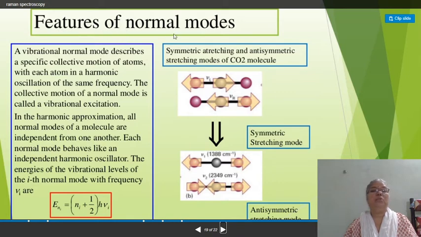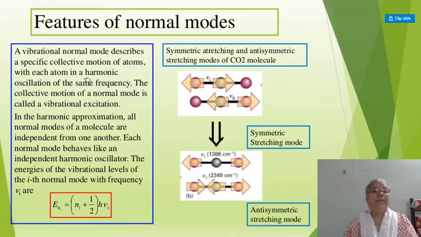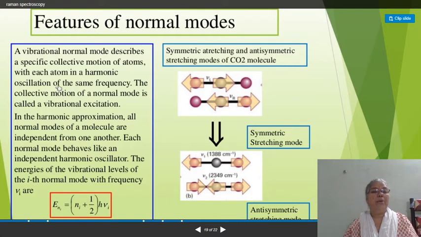Then the features of normal modes. Here the vibrational normal mode describes the specific collective motion of atoms, with each atom in a harmonic oscillation of the same frequency. The collective motion of the normal mode is called a vibrational excitation. In the harmonic approximation, all normal modes of a molecule are independent from one another.